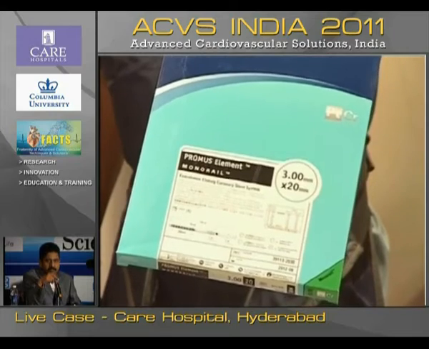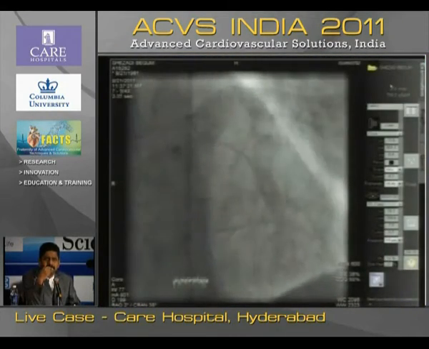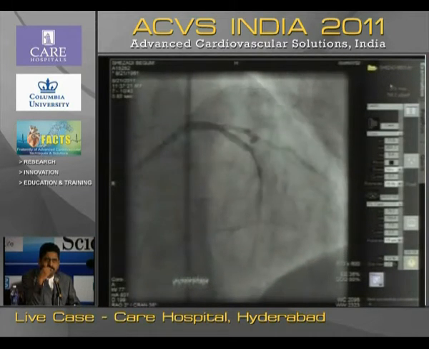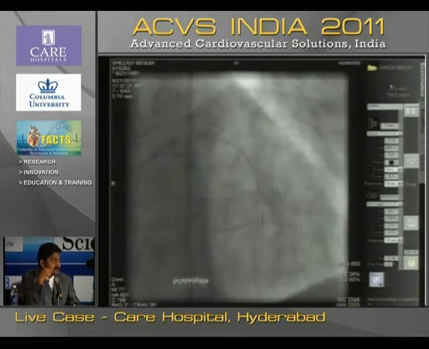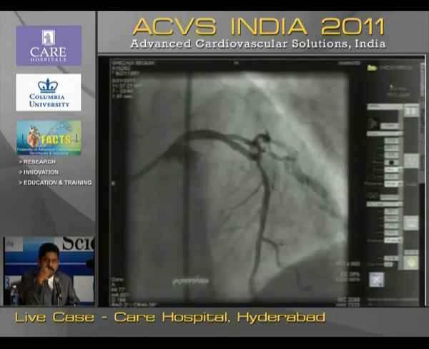That's fine. You can proceed with the... It's basically made of a different kind of material. The balloon is of a different material, but the inflation and deflation times are very low. What was the balloon size that you used? It was a 2 into 12, 12 millimeter. 2 into 12, so 20 will be all right, yeah.